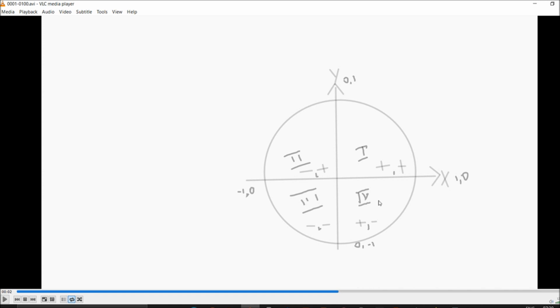Each and everything we have to consider, and we have to reach a destination. In a further part I will explain this thing, so right now you can take this part. You have to remember these things: first quadrant, second quadrant, third and fourth. This is how we evolve.